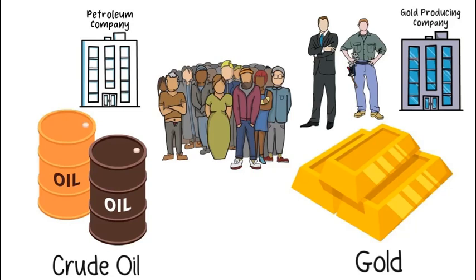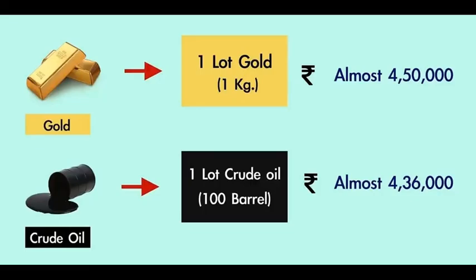And petroleum companies are the ones who usually trade in crude oil, because they will have a good knowledge about the supply and demand conditions of crude oil, and they can predict the prices of crude oil and make some profits. But retail investors also do trade in crude oil and gold. Compared to the other commodities, crude oil and gold are the most preferred commodities by retail investors. Now let us see how trading in commodities actually takes place.